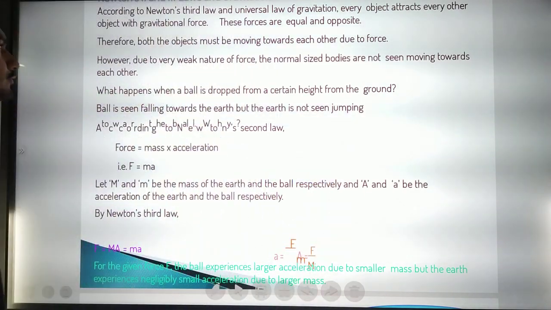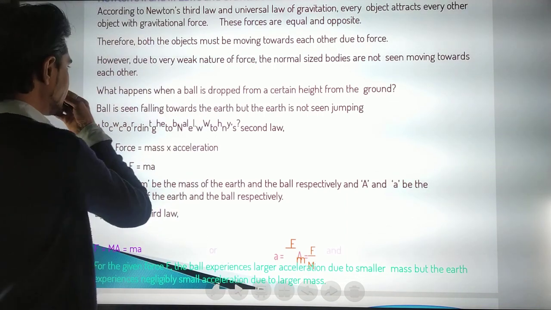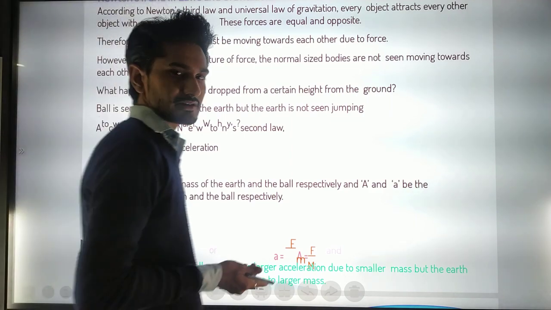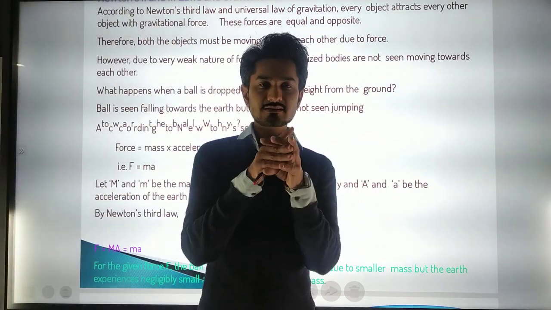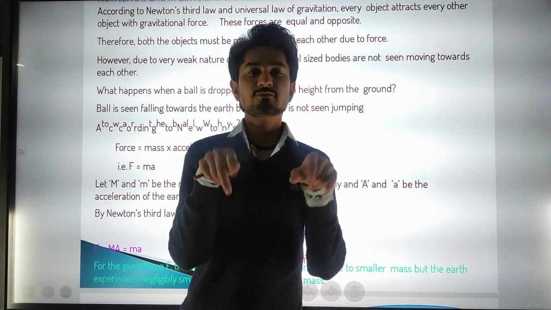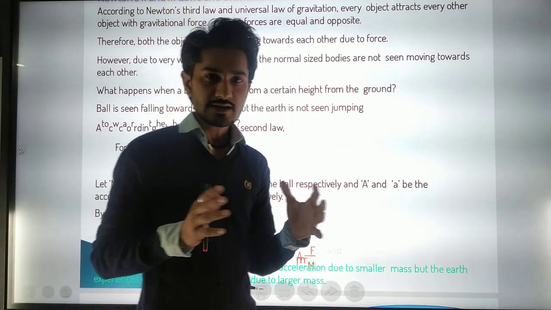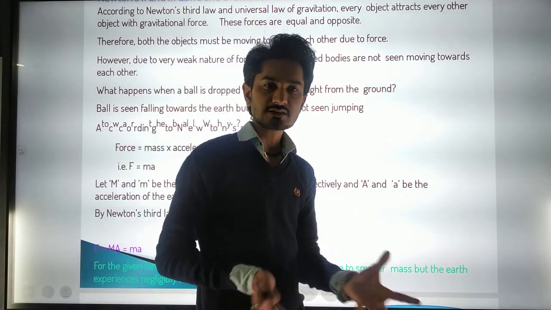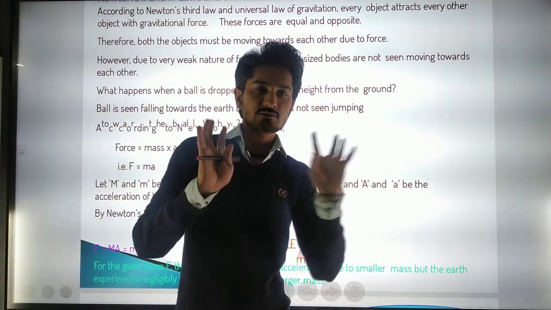However, due to the very weak nature of the force, normal-sized bodies are not seen moving towards each other. Otherwise, if we put two bodies near each other, they would come closer because of the gravitational force between them, the force of attraction between them. But why don't they? Because the Earth's gravity is much higher, so they stay at the point they were. Okay.